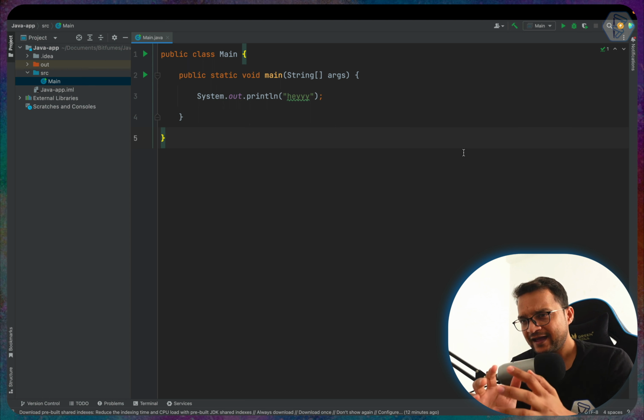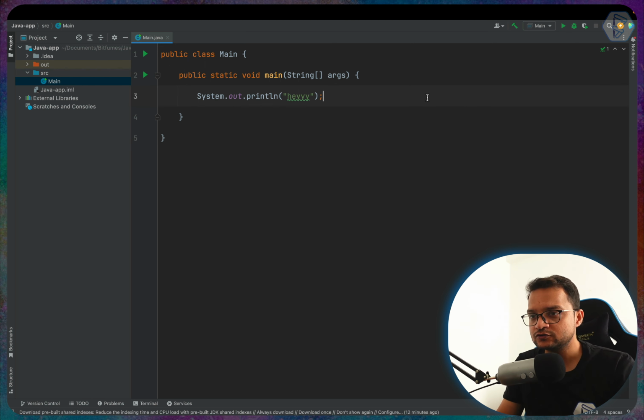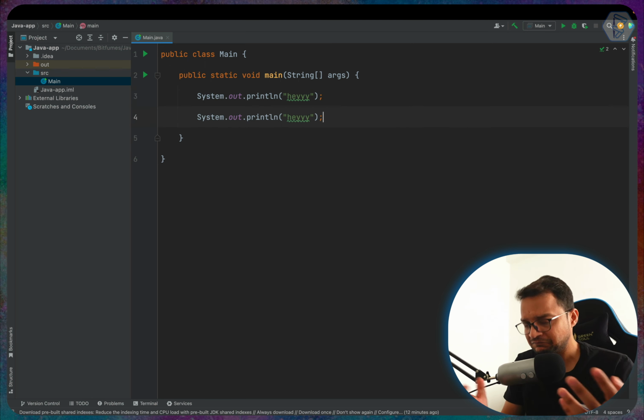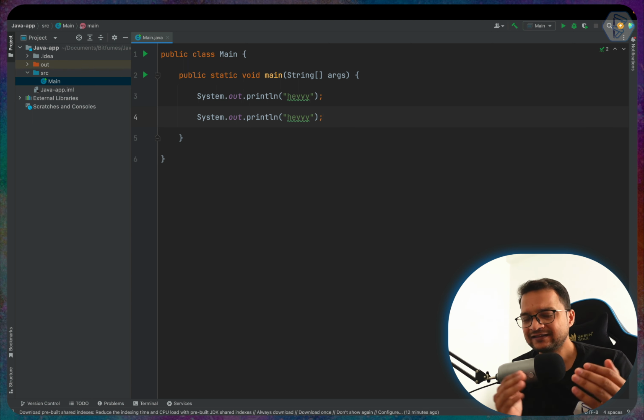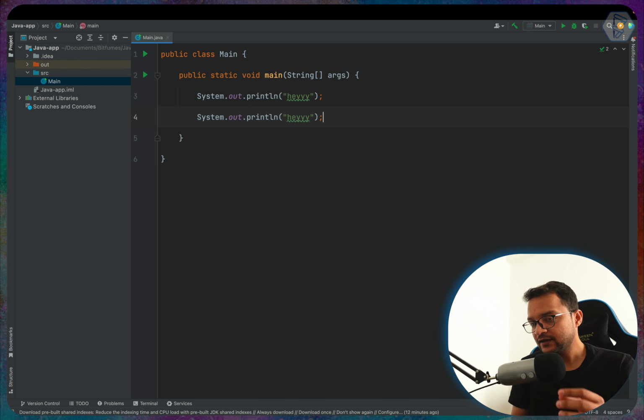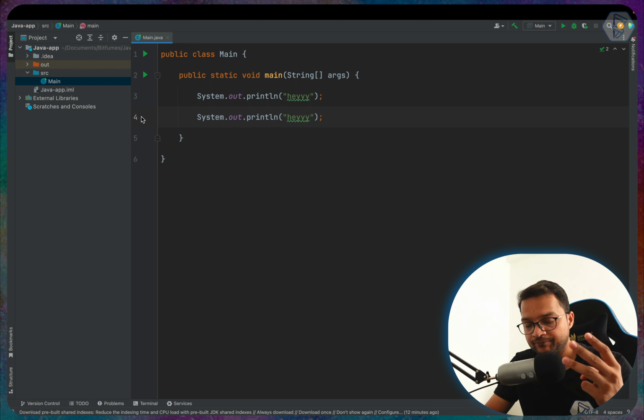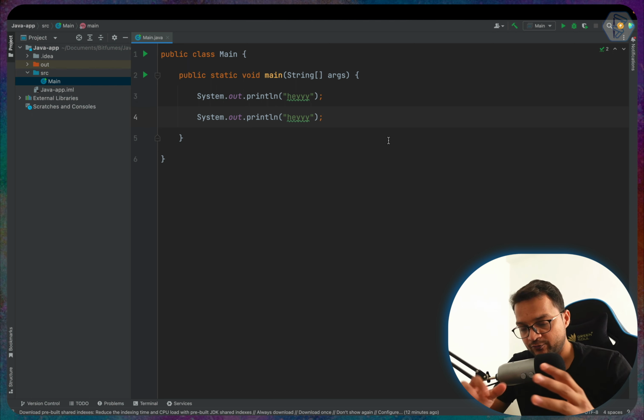Now we have this System.out.println with a string of hey. But what if you want to print hey once again? You can see we are actually typing this hey 2 times, first on line 3, you can see the line numbers on the left, so line 3 and line 4. It is not a good practice.